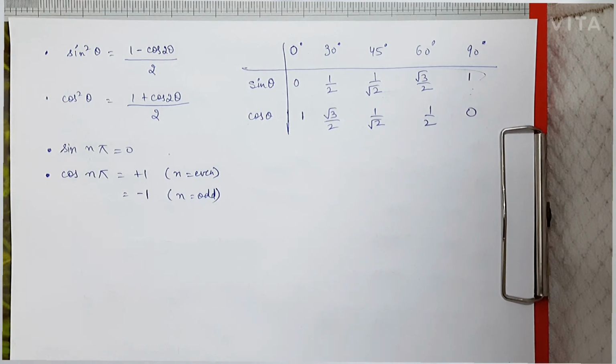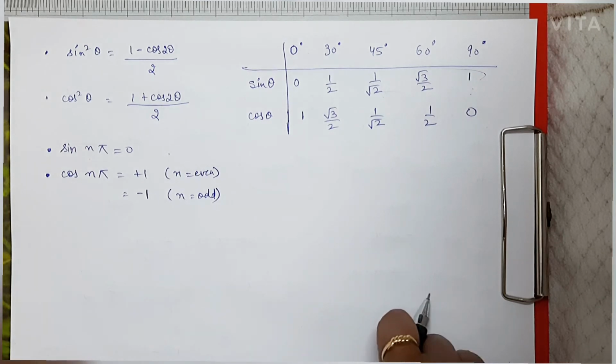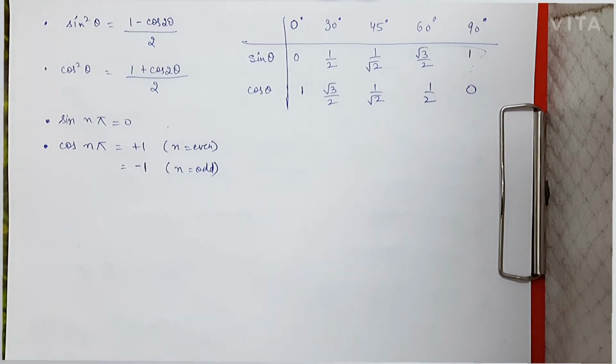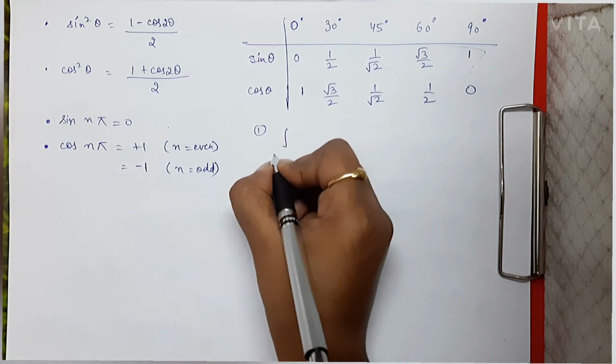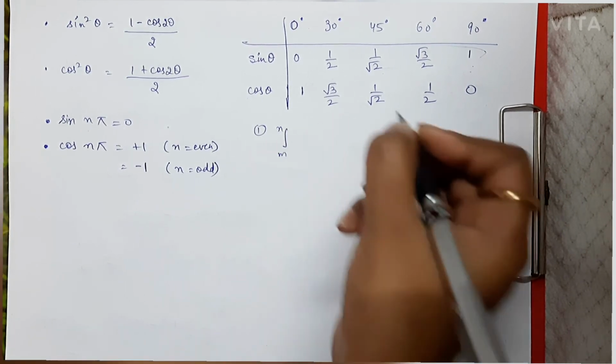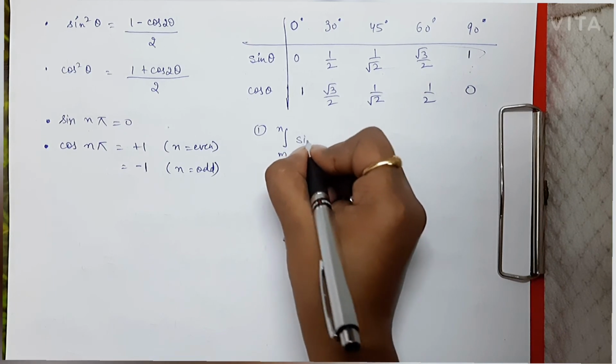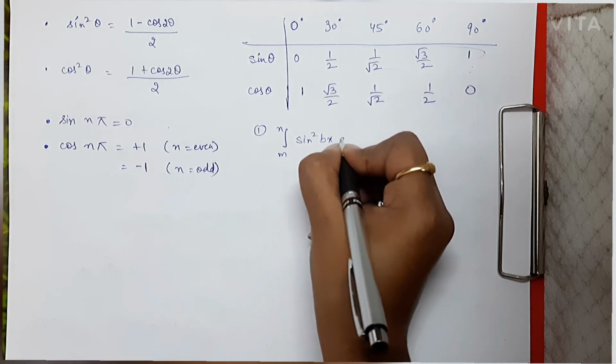There are 3 more formulas which you should remember. These are not basically formulas, these are basically going to help you to shorten up your calculations. So you can say these are basically shortcuts, so that you don't have to go through the overall numerical. So starting out with the first formula, integration with limit m to n, sine square bx dx.